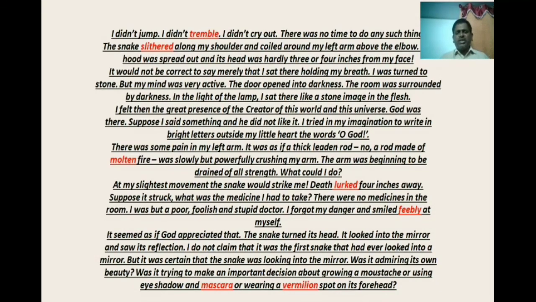There were no medicines in the room. I was but a poor, foolish and stupid doctor. I forgot my danger and smiled feebly at myself. Such a poor doctor. He studied something, but he didn't have a good understanding of the medicines. He was not only poor in his health and wealth and well-being, but also not a capable person as a doctor. He doesn't know medicines. He doesn't have medicines. He forgot the danger, but he smiled feebly, weakly smiled.